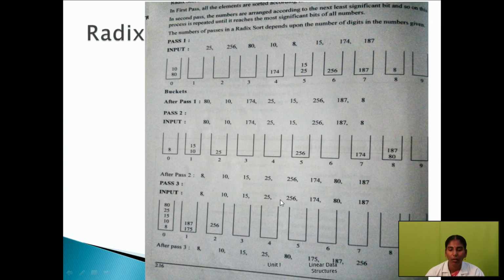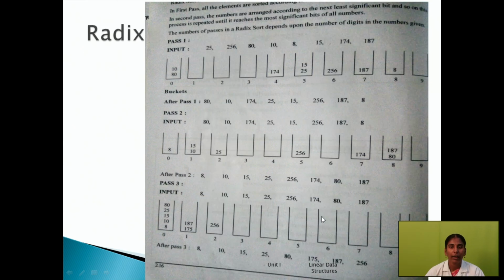The next, 256. What's the most significant bit here? 2. So bucket 2 will be occupied. The next, most significant bit 1, so 174. Here 174. 80, 080, so 80 will move here. The last one, 187. So the most significant bit is 1, so 187 will move to the first bucket.